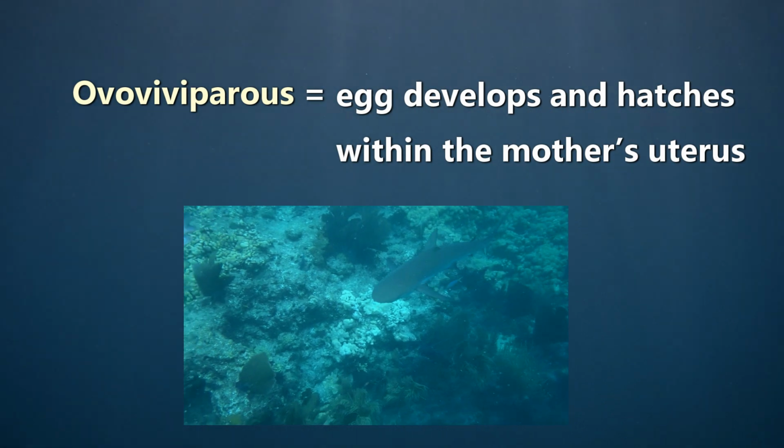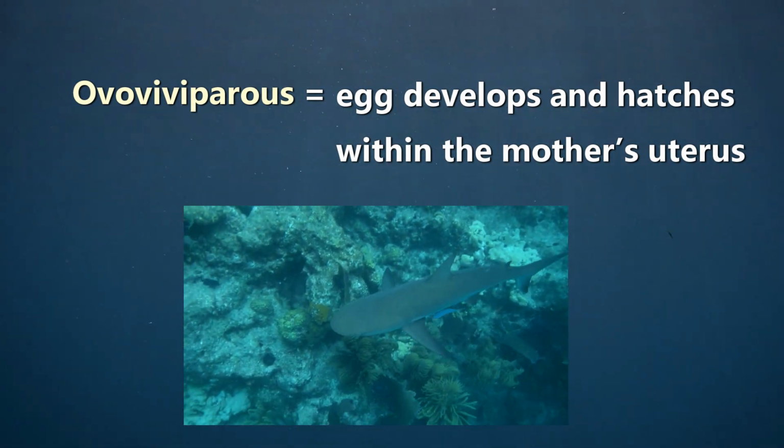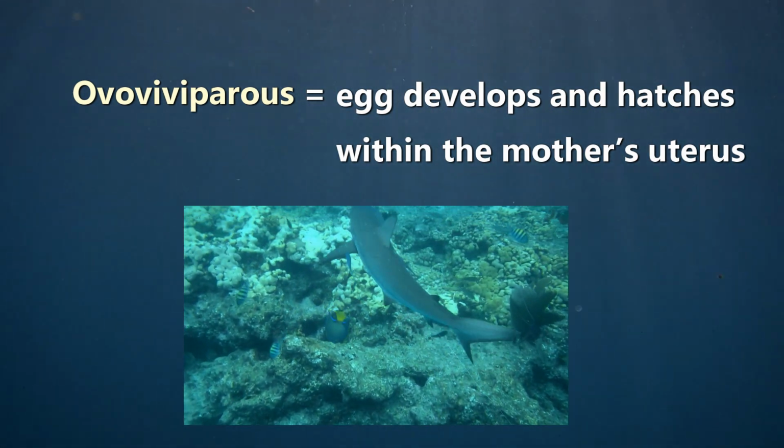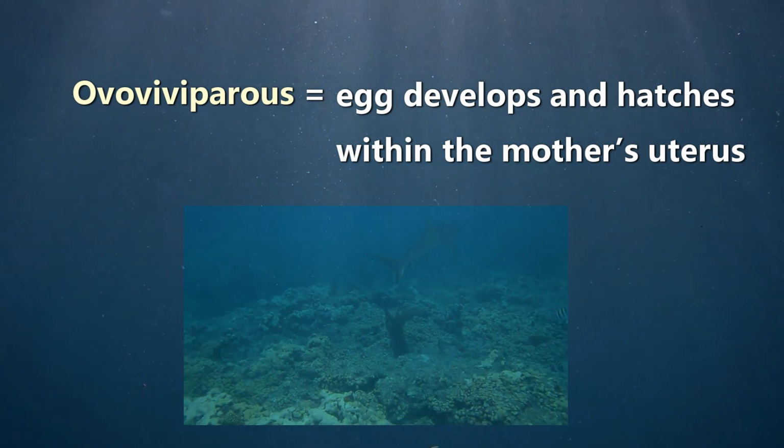There's also something called ovoviviparous, in which the eggs develop and hatch within the mother's uterus. This is most common in sharks.